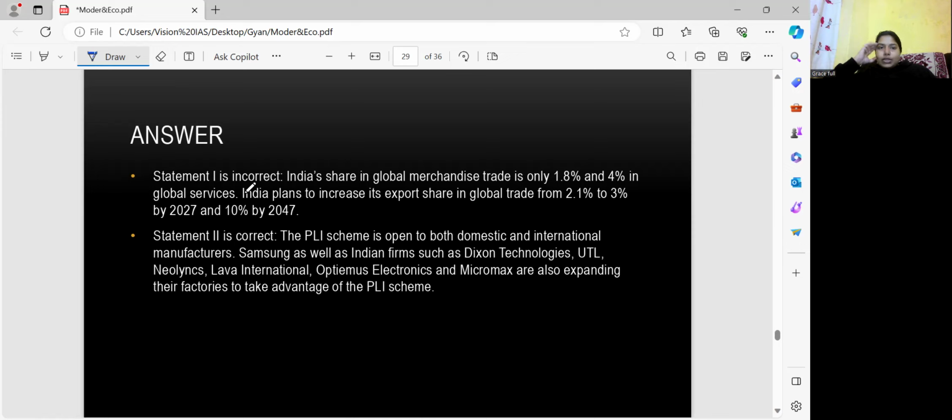And statement number 2 is correct because PLI scheme क्या है, अब यहाँ से हमें पता चल रहा है. ठीक है, what is this scheme? So PLI scheme is open to both domestic and international manufacturers. Samsung as well as Indian firms such as Dixon Technologies, UTL, Neolync, Lava International, Optiemus Electronics, and Micromax are also expanding their factories to take advantage of the PLI scheme. Okay.